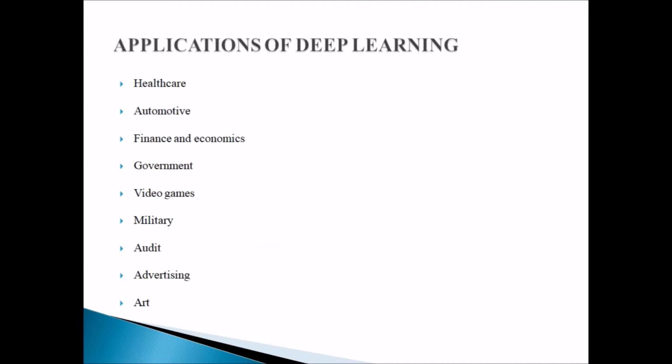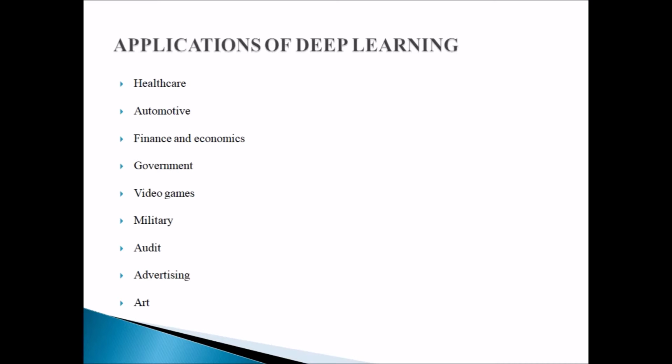Now, what are the areas of application of deep learning? Where can we see deep learning being used? You can see it in healthcare. If you want to determine whether somebody is going to have cancer, you can take measurements of data concerning the person's body. Then you can use it to predict whether somebody can have cancer, so that you can prevent it in future. That is healthcare.